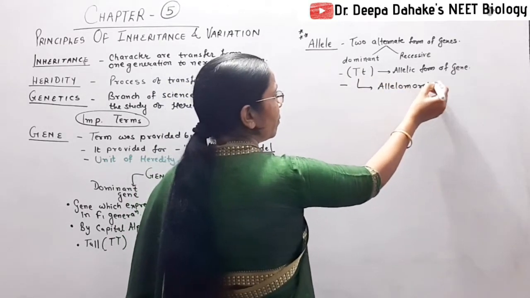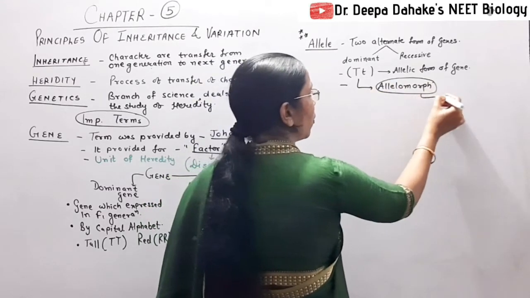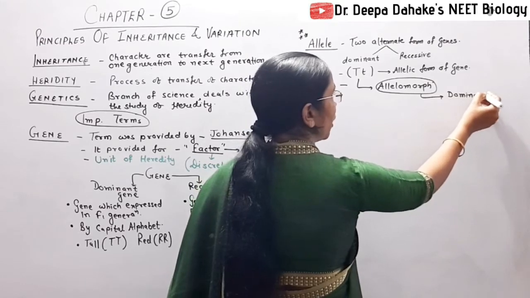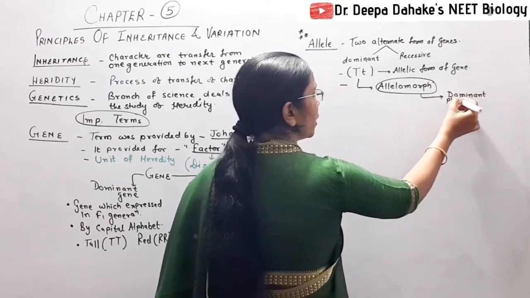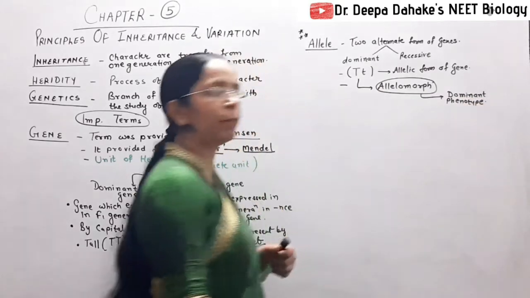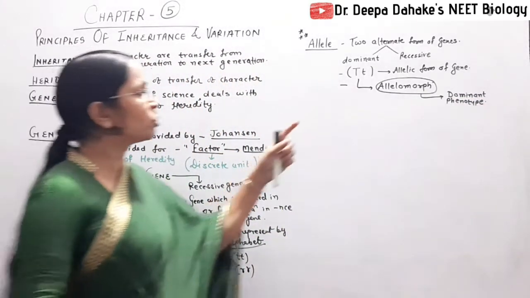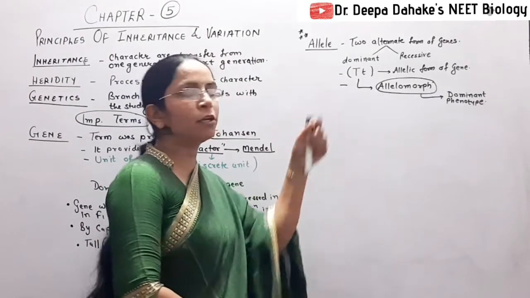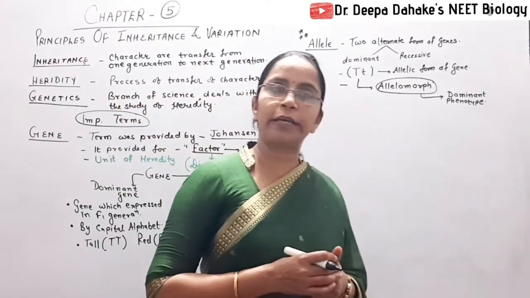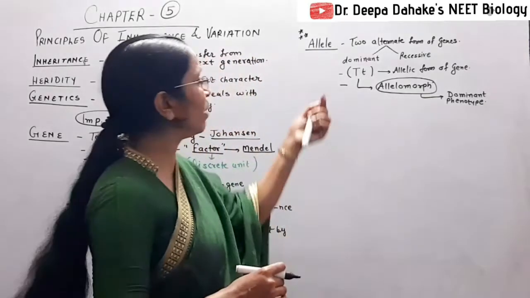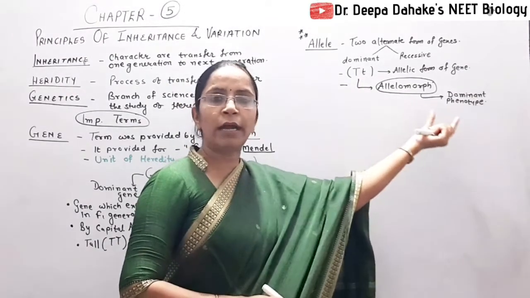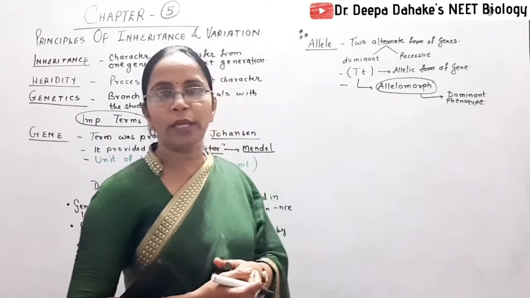Allelomorphs always show the dominant phenotype, the dominant feature or physical appearance. So remember very well that the two alternate forms of a gene when present together are called alleles. Whenever alleles are present, the progeny or individual is called allelomorph, and allelomorphs always show the dominant phenotype.